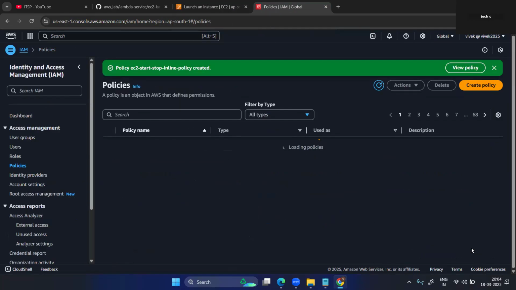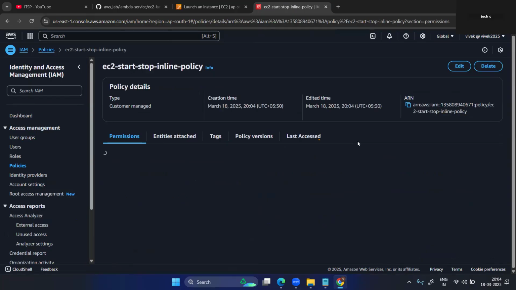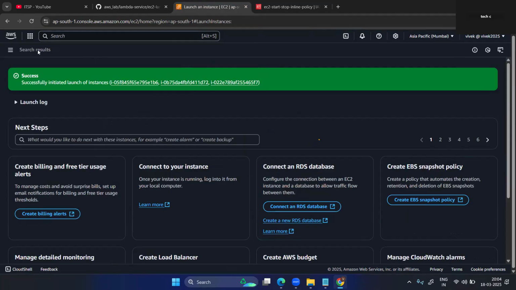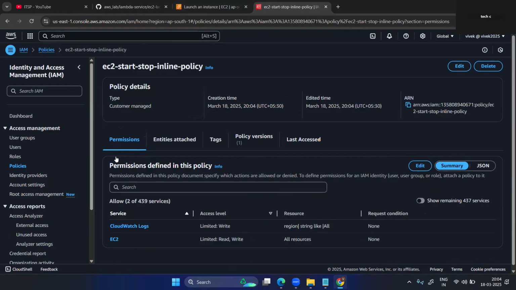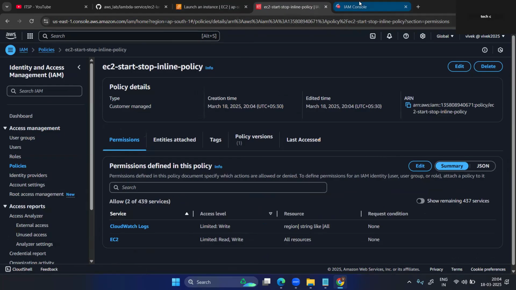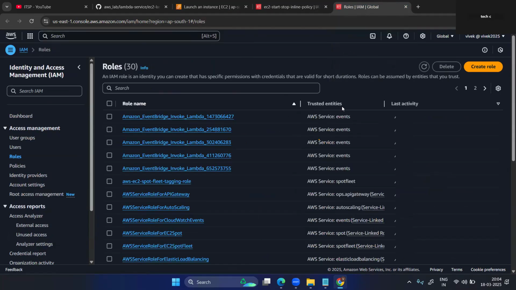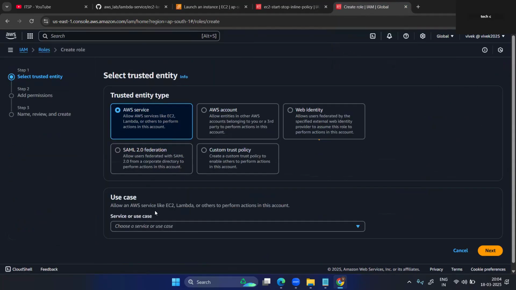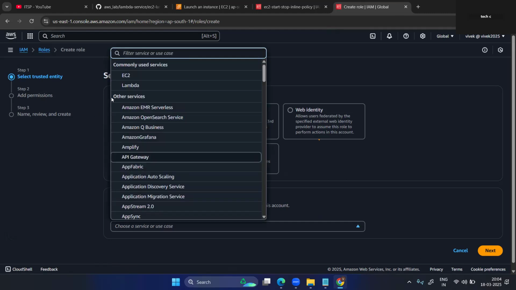Create the policy. Perfect. Now the policy is created. The name is suggested. View the policy. Okay. Now just create one role. Add a role. Just right click, new tab, open one role and create role. EC2 role for that. Lambda, I want.